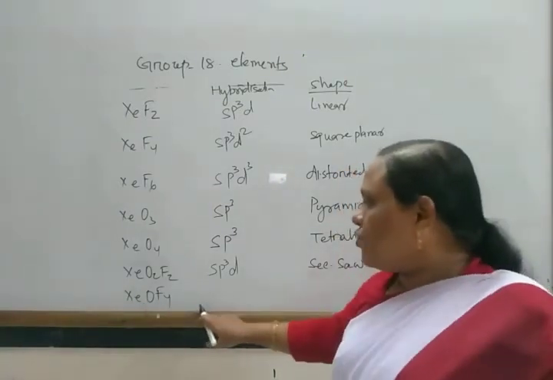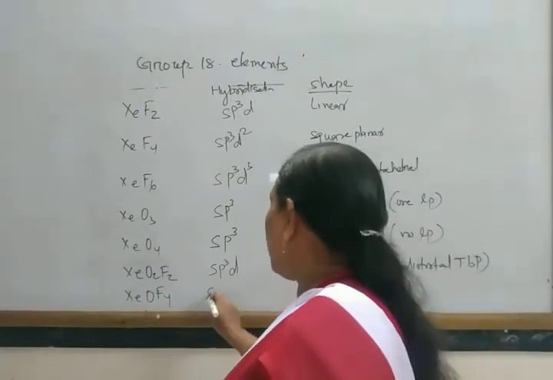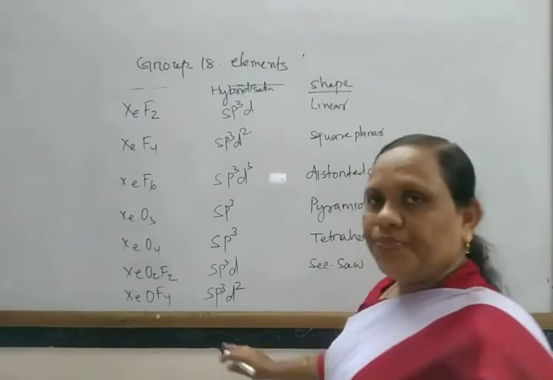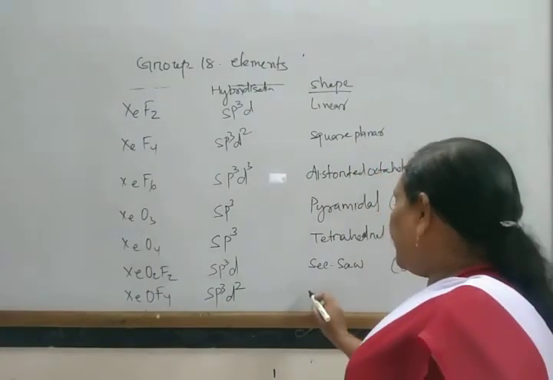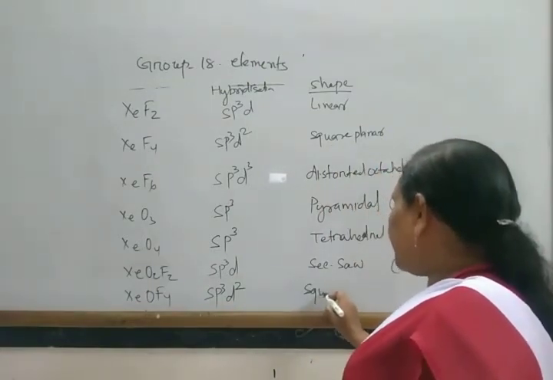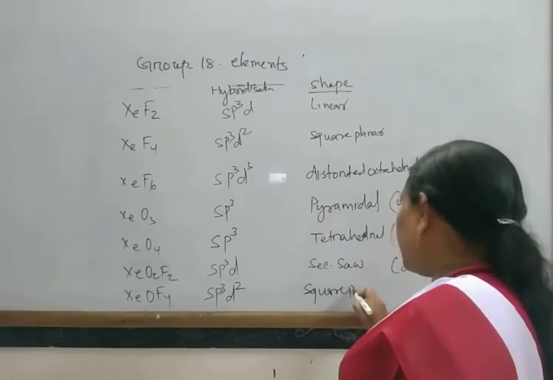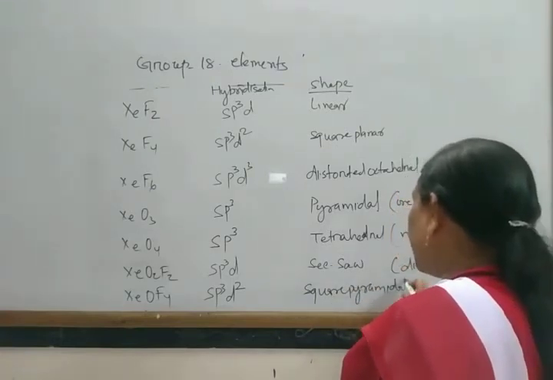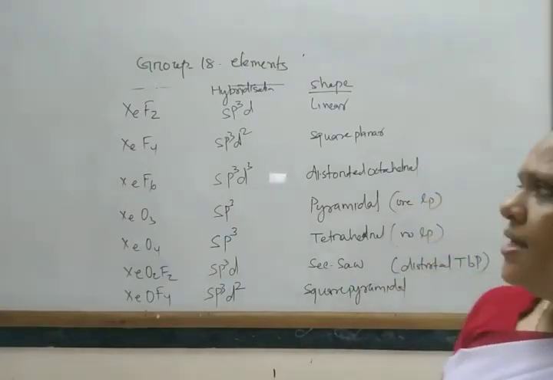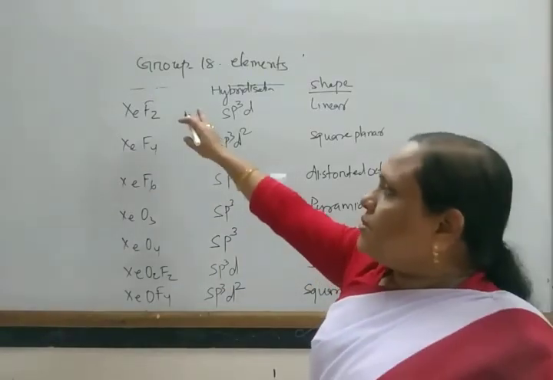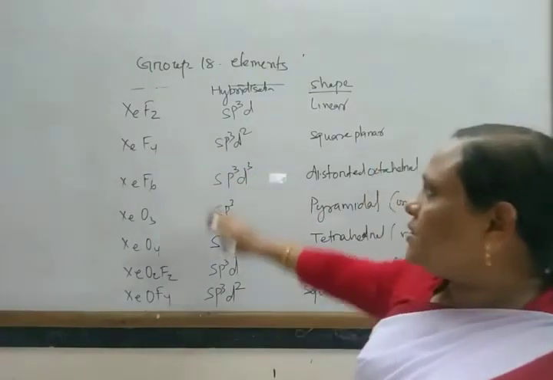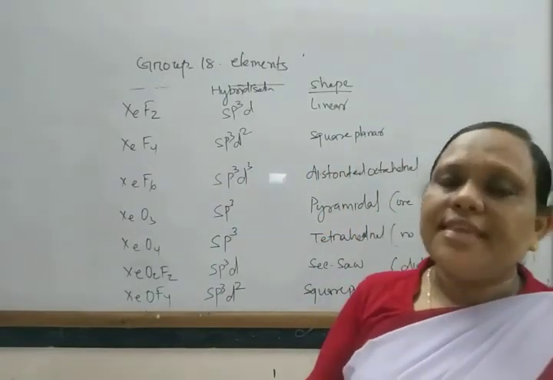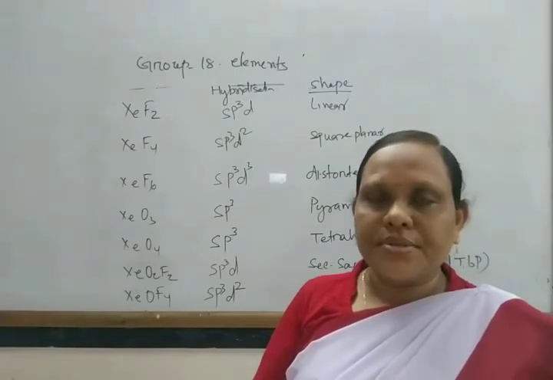Next, XeOF4. It has hybridization sp3d2, and its shape is square pyramidal. So in this way, these are some examples of xenon compounds: what are their hybridization and what are the shapes of molecules.